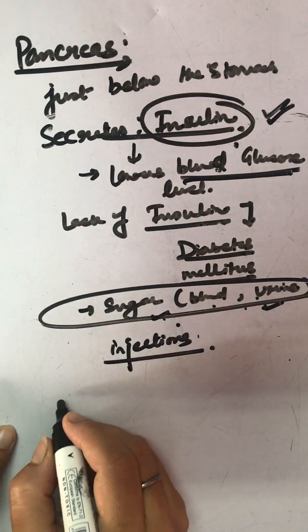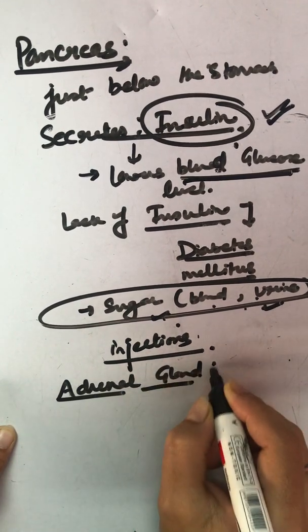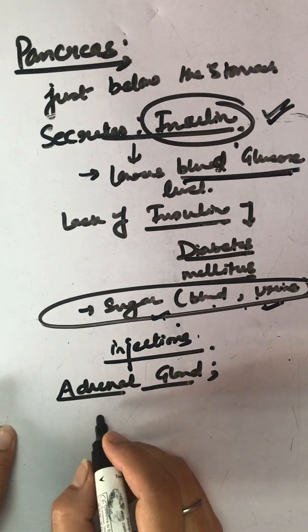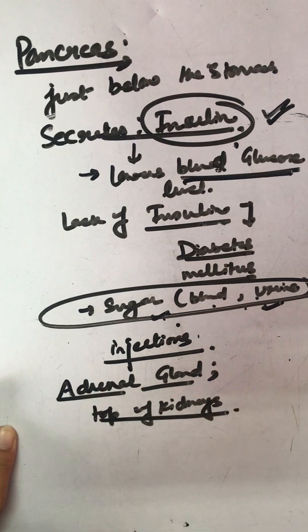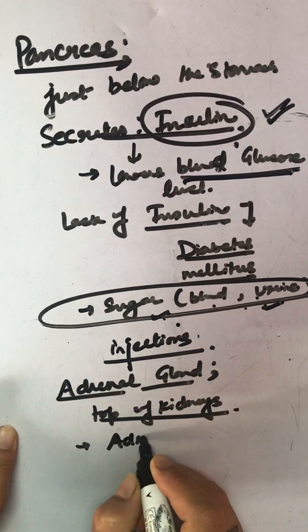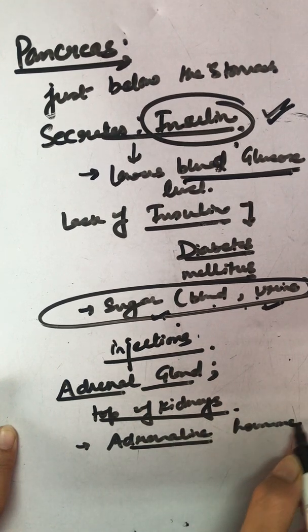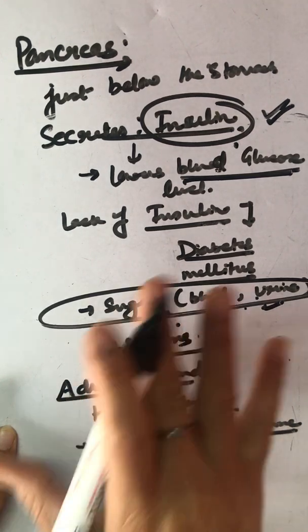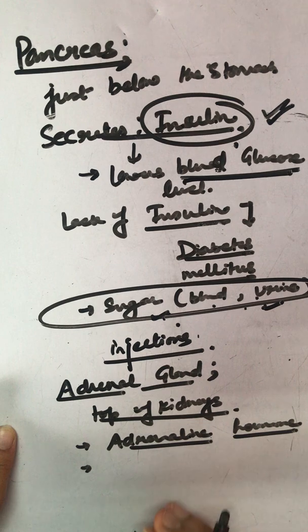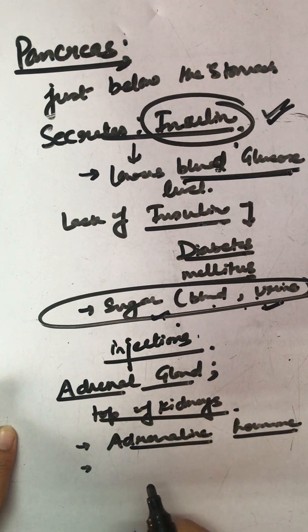Moving to the adrenal gland. Where are these located? On the top of the kidneys. And what do they secrete? Adrenaline hormone. What does this hormone do? This hormone is always secreted in very small amounts. Children, all these hormones are secreted in very little amount. It's not that these are secreted in kilograms, only in trace amounts, very small, like a peanut size.